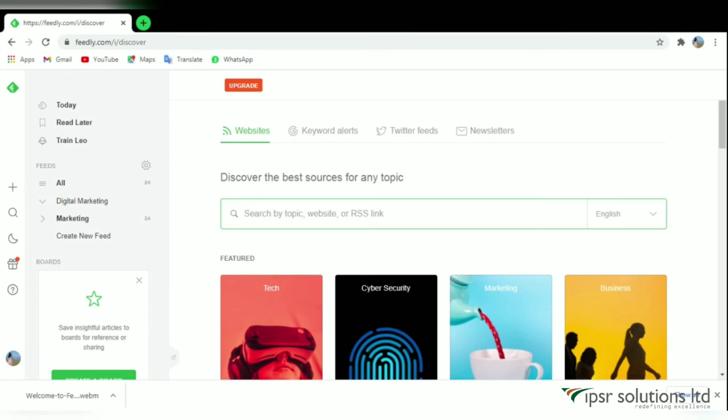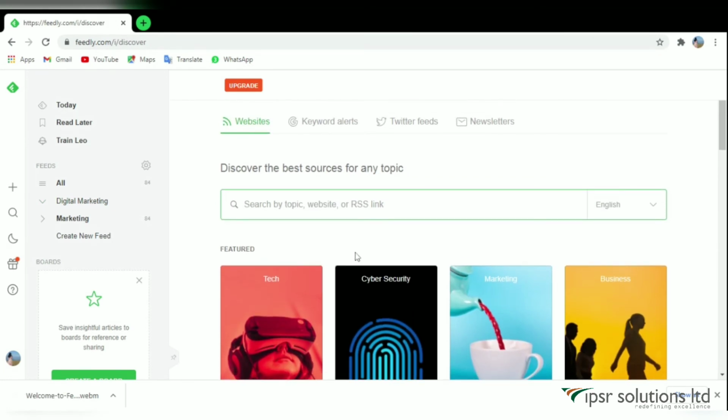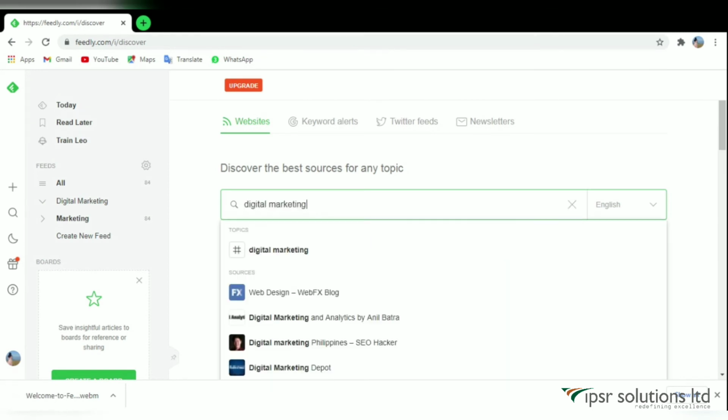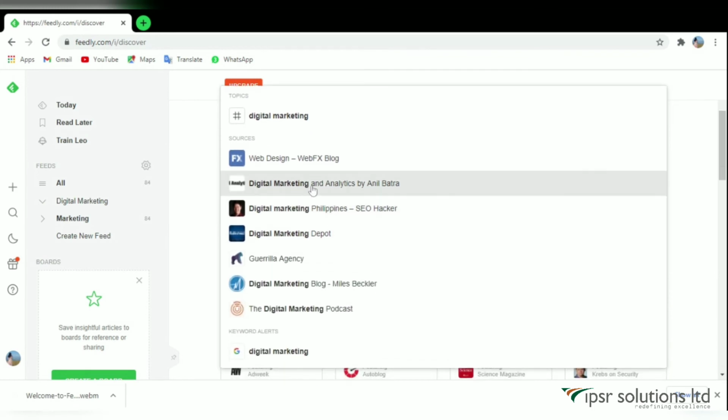Here we can add the content. Many articles are available.